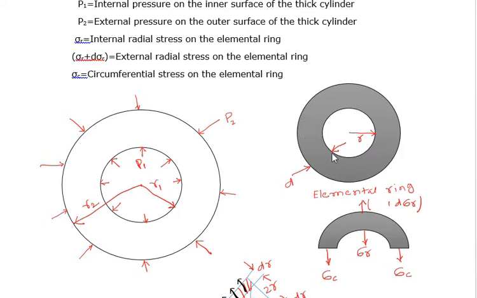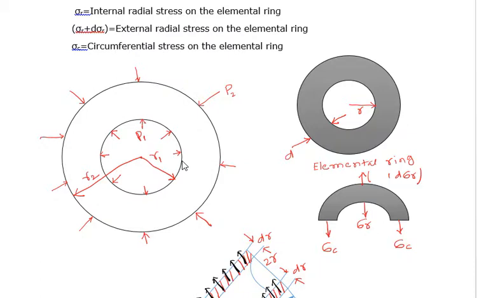This is the elemental ring whose internal radius is r and thickness is dr. Sigma r plus d sigma r is the external radial stress on the elemental ring, and sigma c is the circumferential stress on the elemental ring.